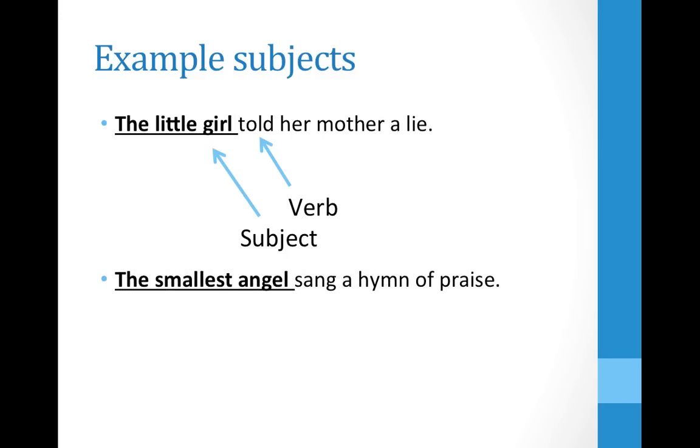Here's another example. The smallest angel sang a hymn of praise. I can ask myself, who sang? The answer is the smallest angel, so the smallest angel is my subject. We know that it's my subject because it comes before the verb sang, and it is doing the action of singing. Subjects will be the only types of noun functions that come before verbs and do the acting or the being.